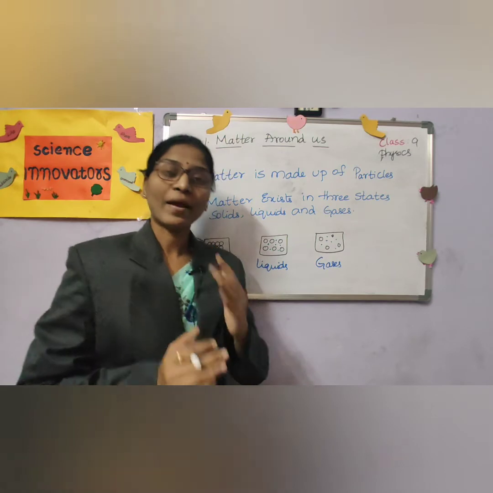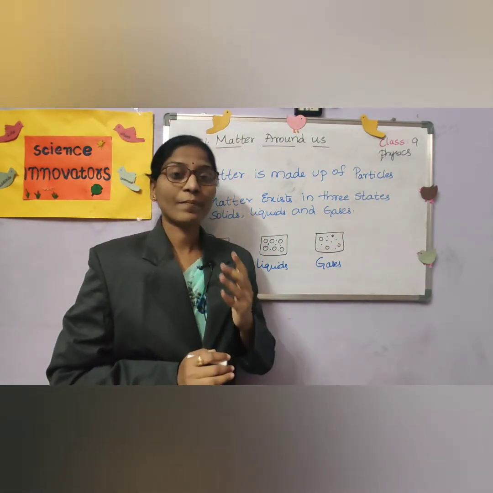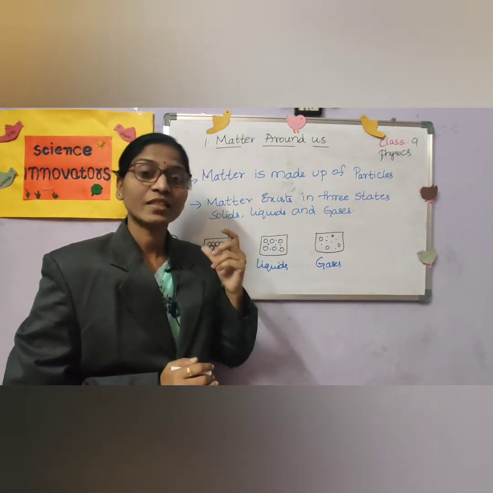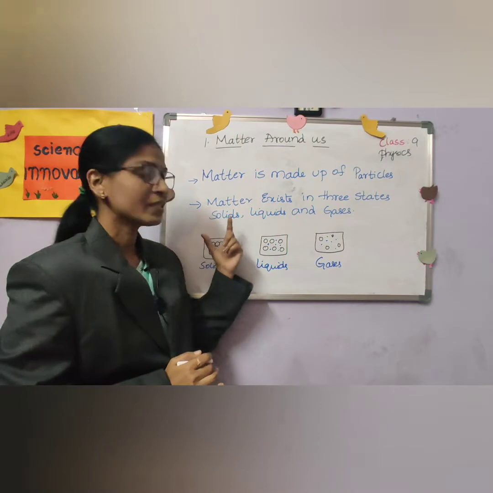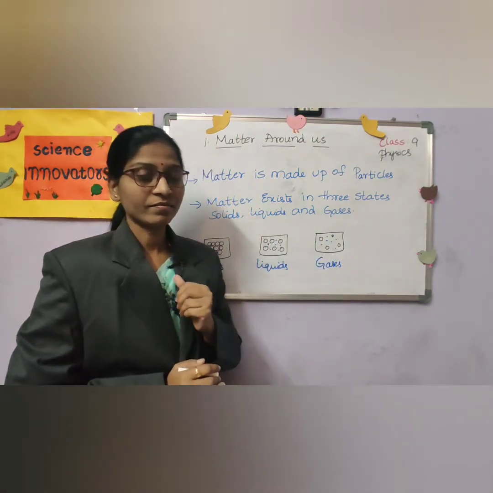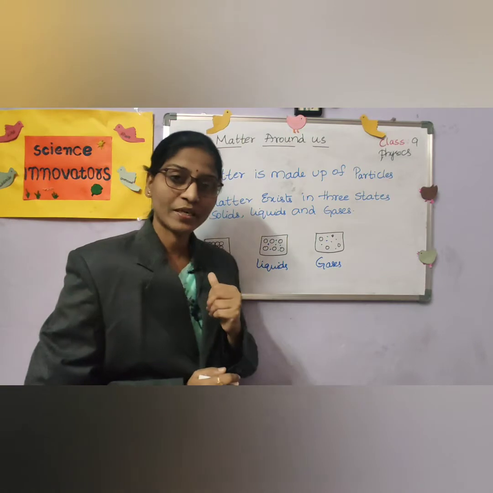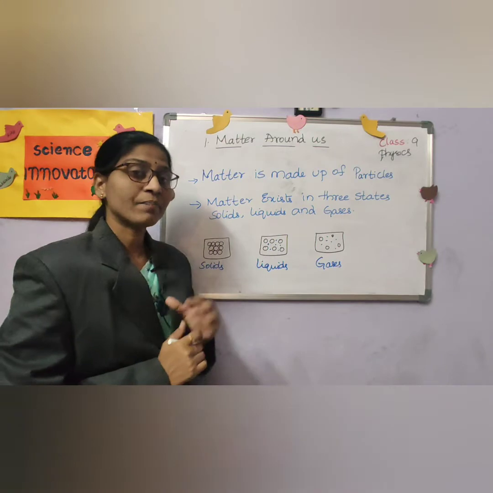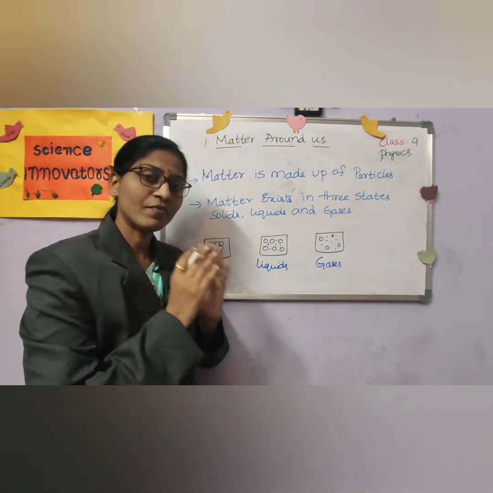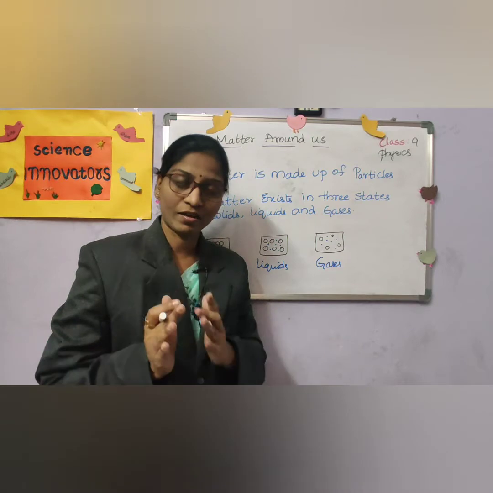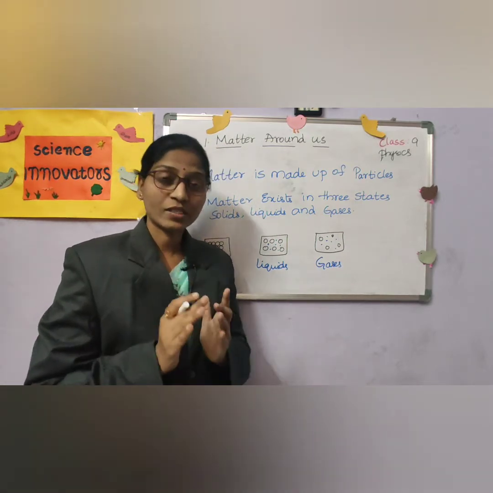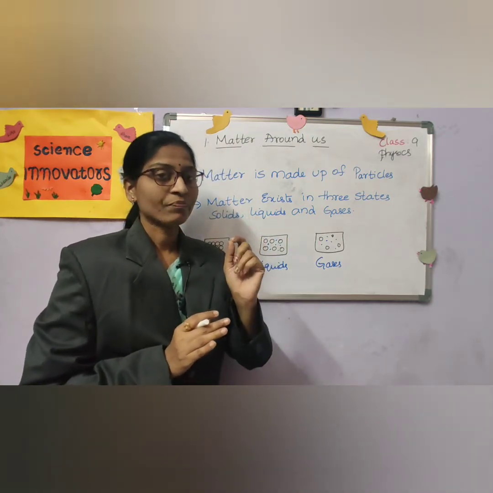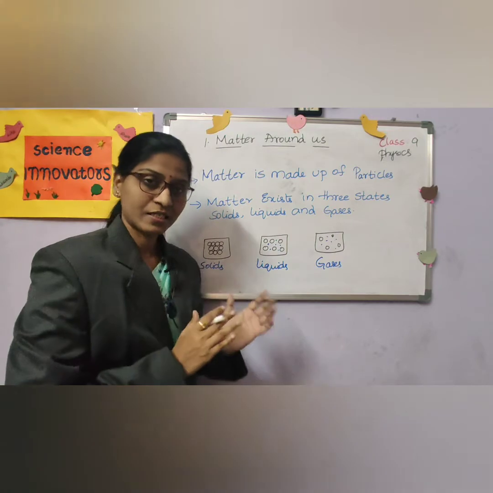So, matter, depending upon its physical appearance, is classified into three states: solids, liquids and gases. Now we will see the properties of solids, liquids and gases. See children, every matter, whether it may be solid, liquid or gas, everything on this earth that is matter, is made up of tiny particles. So, how they are made up we will see now.